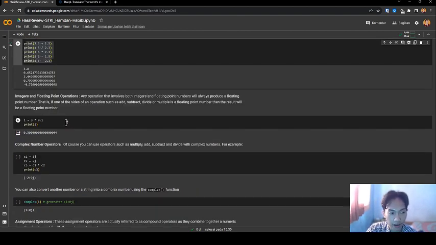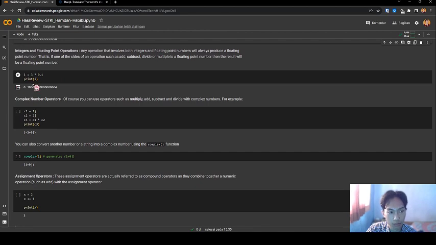Next, integer and floating point operators. Any operation that involves both integers and floating point numbers will always produce a floating point number. That is, if one of the sides of an operation such as subtract, divide, or multiply is a floating point number, then the result will be a float. For example, 3 multiply 0.1, and I print this result.